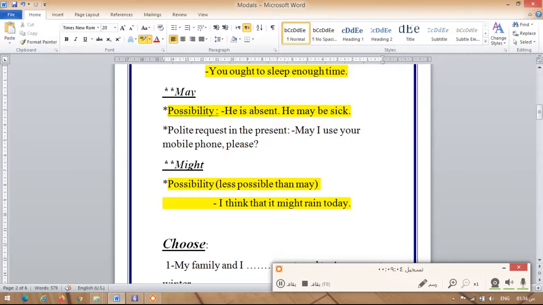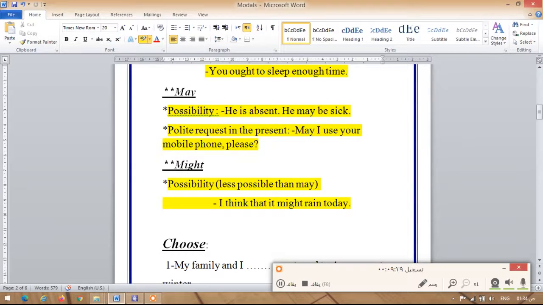And also I use may in order to speak about something else other than possibility. In order to ask for something, but in a more polite way. Here, may I use your mobile phone please? And also I can say, can I use your mobile phone please? But there is a difference. May is more polite than can. You're asking for something, but in a more polite way.